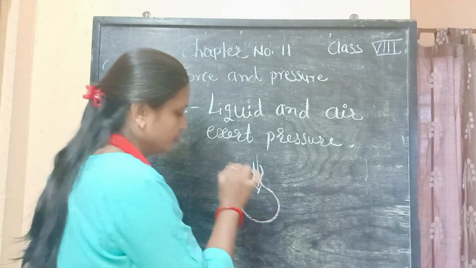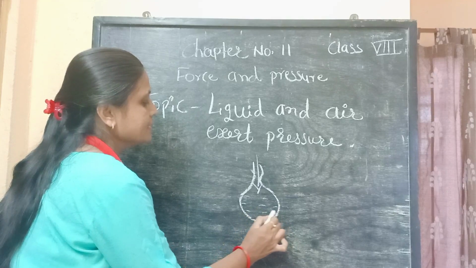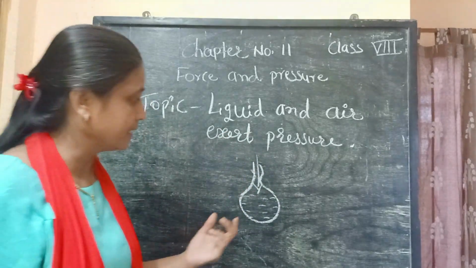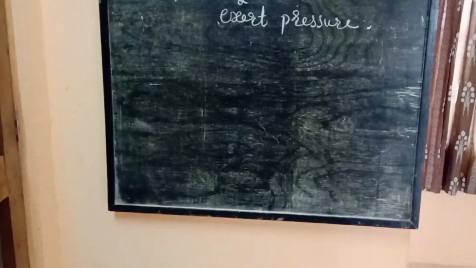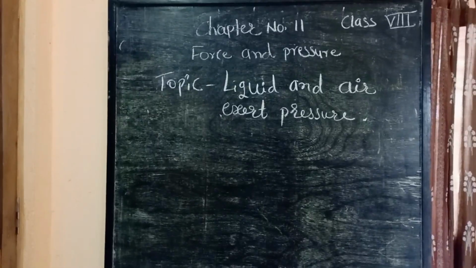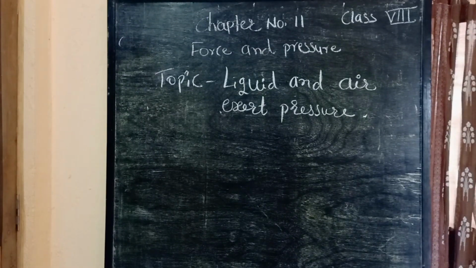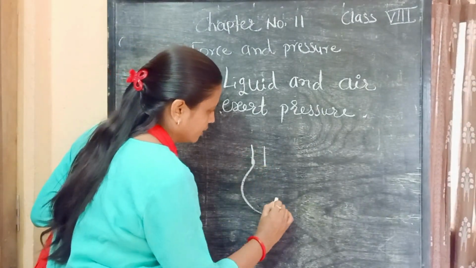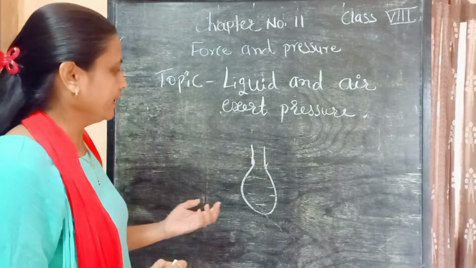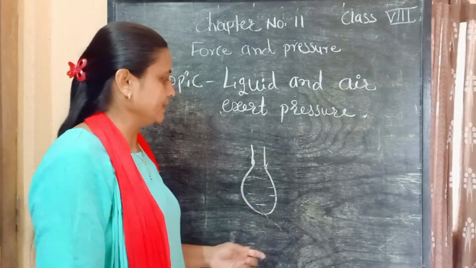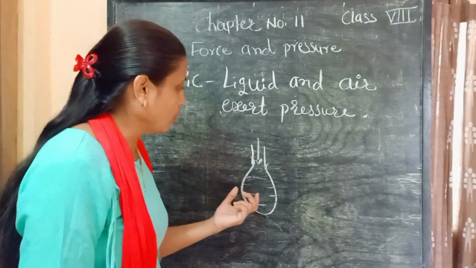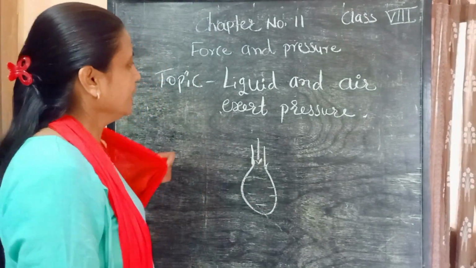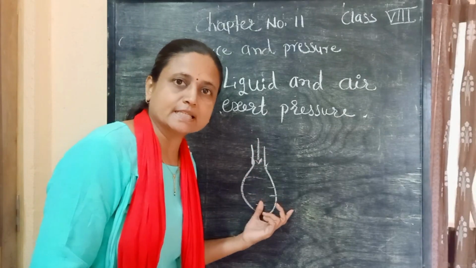As you fill water inside the balloon, its size increases. Why does the size of the balloon increase? Because the water which we fill into the balloon exerts pressure on the inner wall of the balloon, and the size of the balloon increases. This means that liquid can also exert pressure.